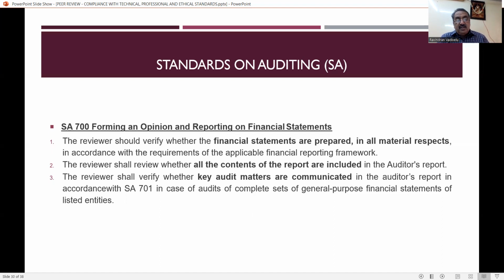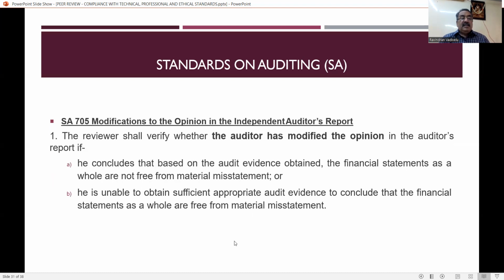Then the reviewer shall verify whether the key audit matters are communicated in the auditor's report in accordance with SA 701, in case of audits of complete sets of general purpose financial statements of listed entities. Now, SA 705, modifications to the opinion in the independent auditor's report. If any modification is required, or if any report has been modified by the auditor, that has to be done properly and verified by the reviewer also.